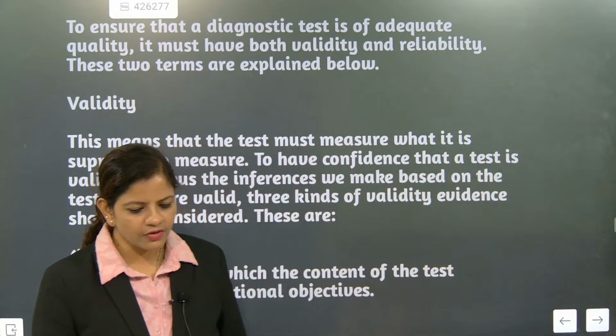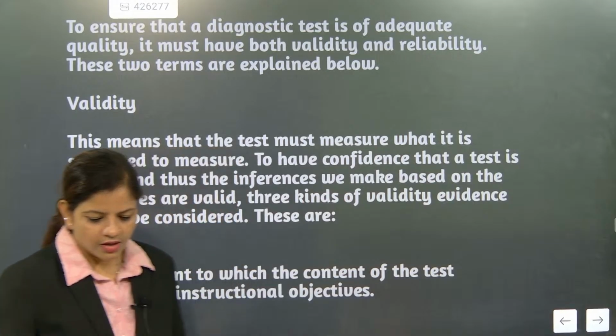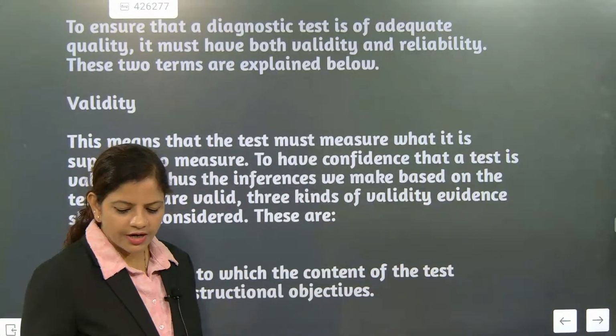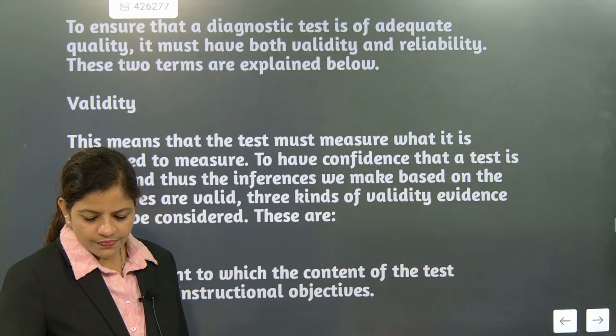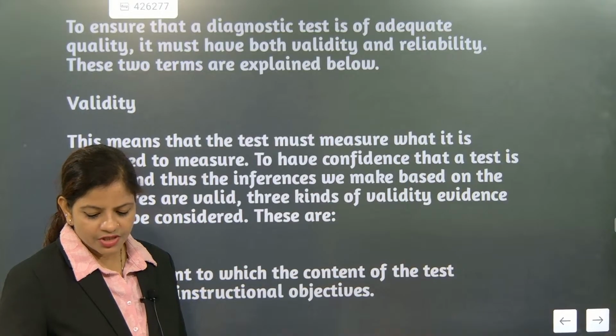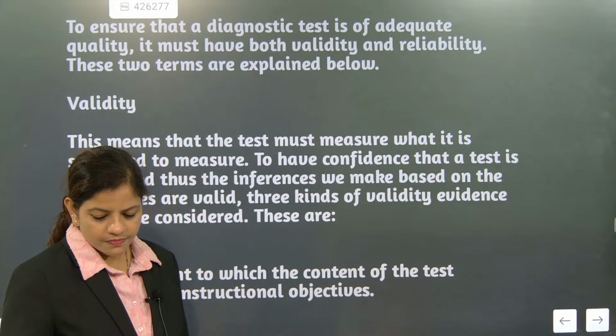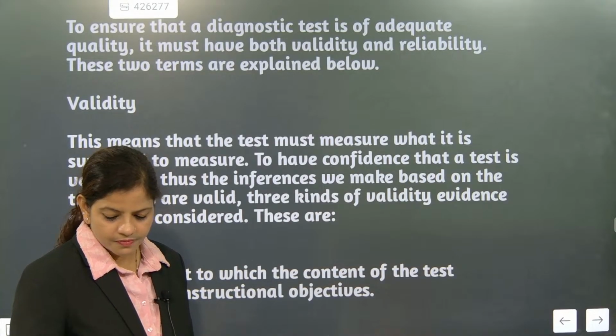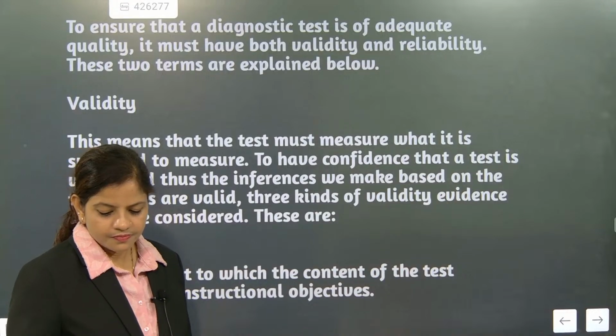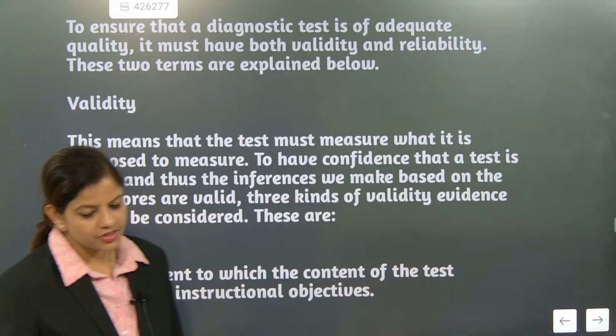So three kinds of, yeah, inference means related to the topic mentioned.